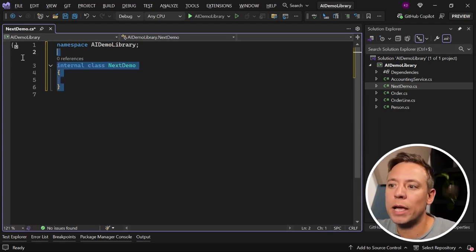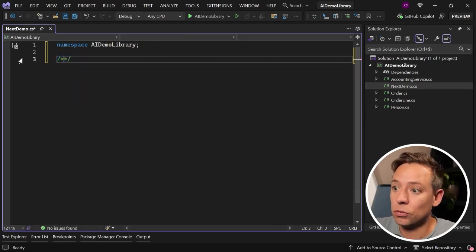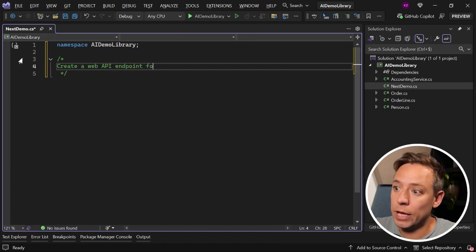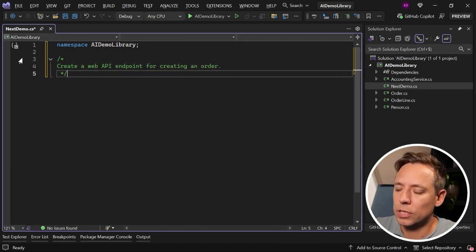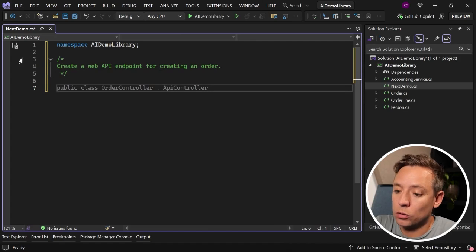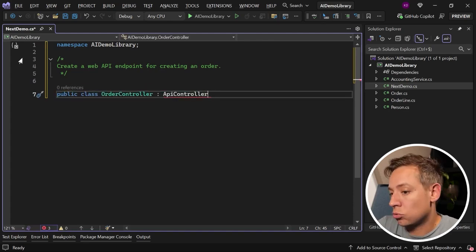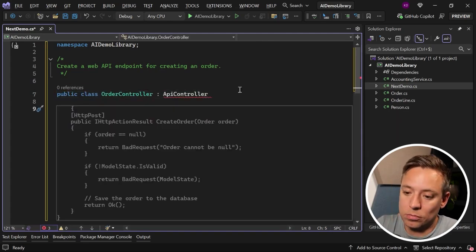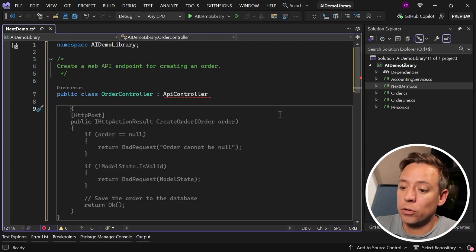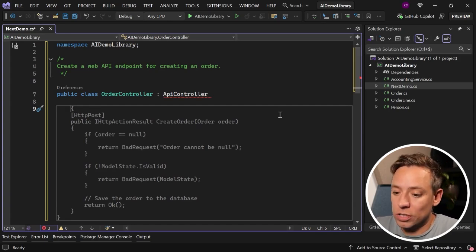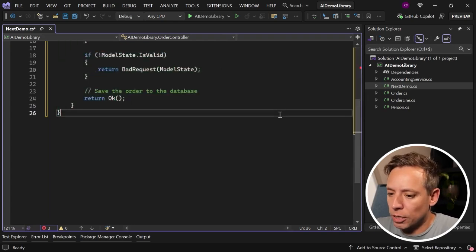Say that we want to create an API endpoint for a RESTful API that creates an order. Let's ask for that. Copilot suggests to create an order controller class that derives from API controller. That's not bad. Then it tries to create a createOrder method, annotated with the HTTP post attribute, which creates an order. The order class doesn't exist yet, but let's accept this for now.